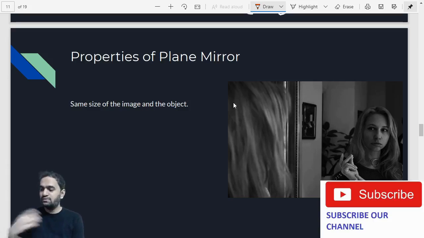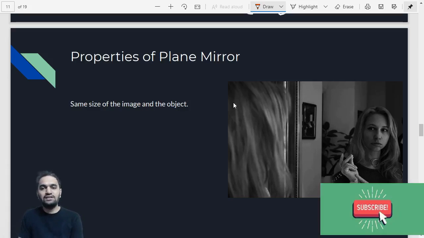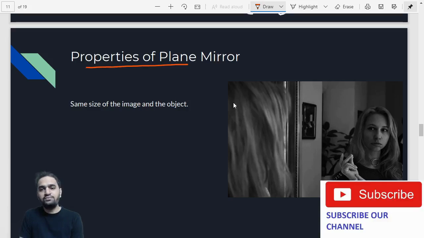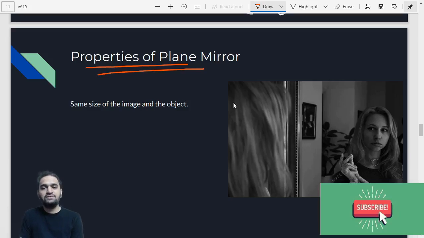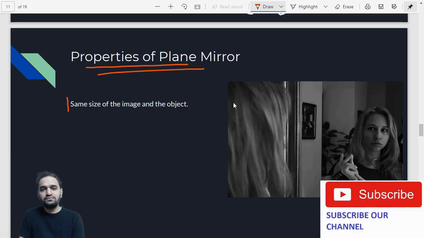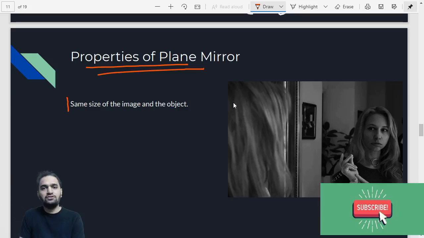Now let us talk about the next point, that is properties of plane mirror. In properties of plane mirror, the same size of the image and the object, that is the most important part you have to understand, that the image and the object will be of the same size. That is the most important part.